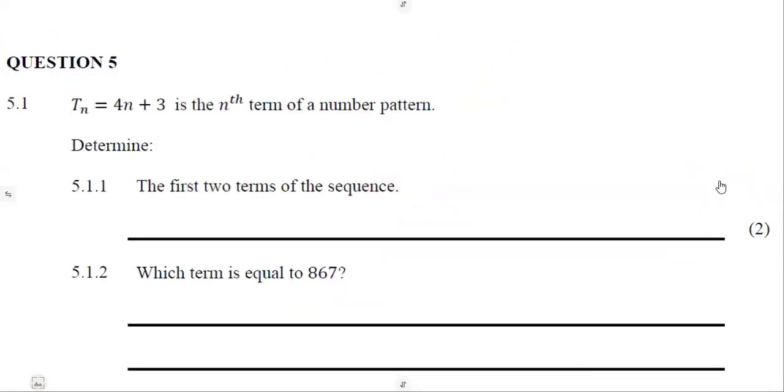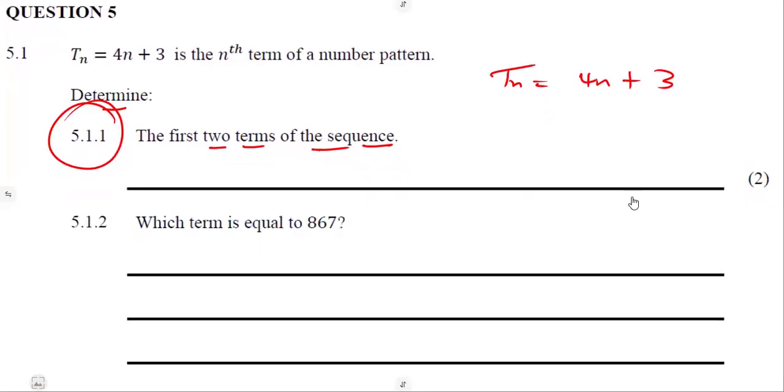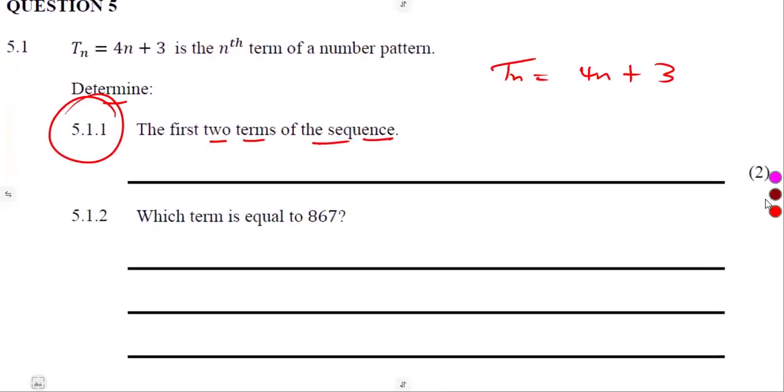On question number 5, we are given Tn, which represents the nth term, and Tn is given as 4n plus 3. Determine the first 2 terms of the sequence. If the first term, of the order 1, 2, 3, we can consider that as T1. So T1 from Tn means n is represented by 1.